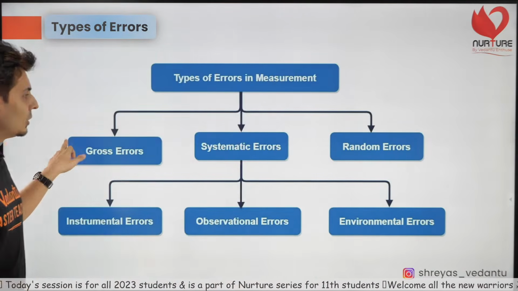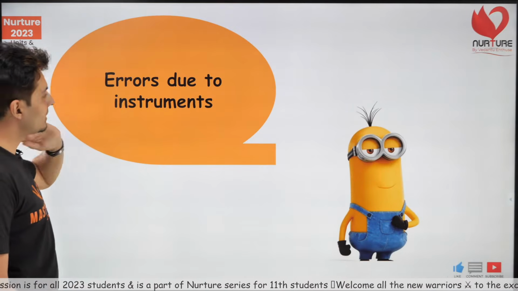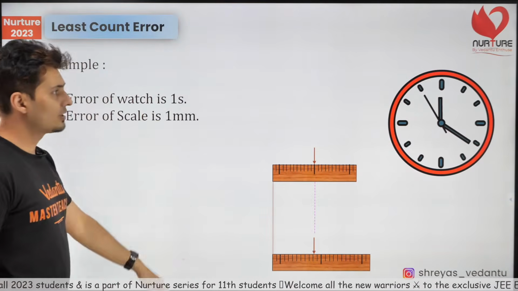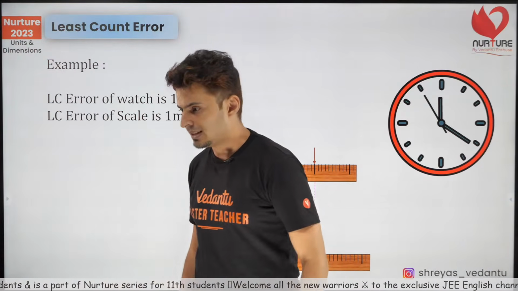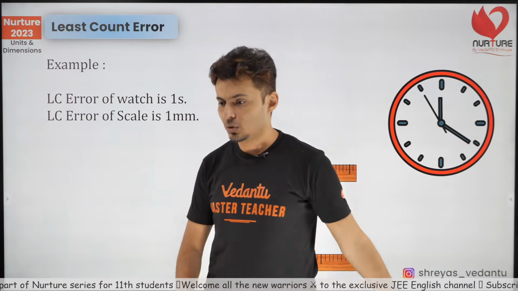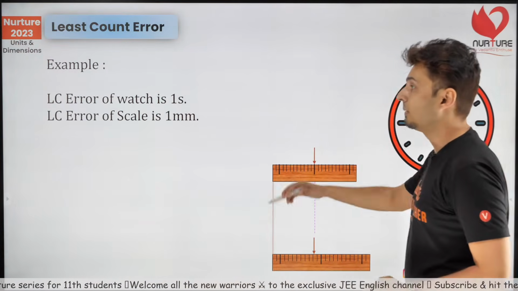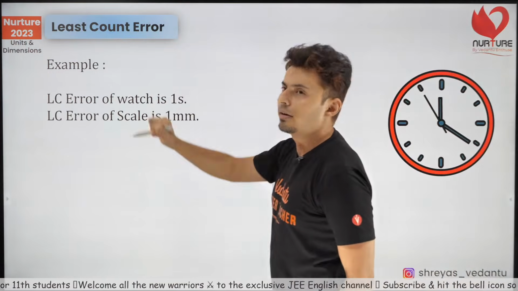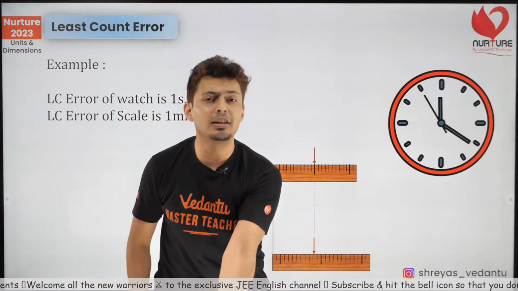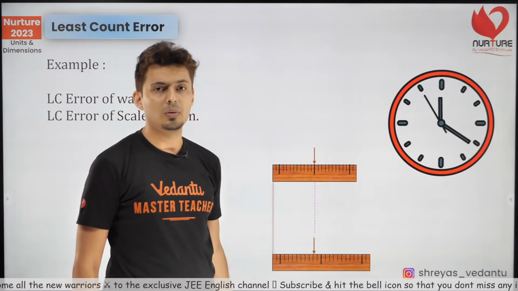Yep. Okay, cool. Now let's do some questions. Errors due to instrument. So let's talk about errors due to instrument. The first thing, come on guys, let's do this. Yes, there are a lot of questions that are going to come up. Least count error. That's the smallest number that the instrument can count.